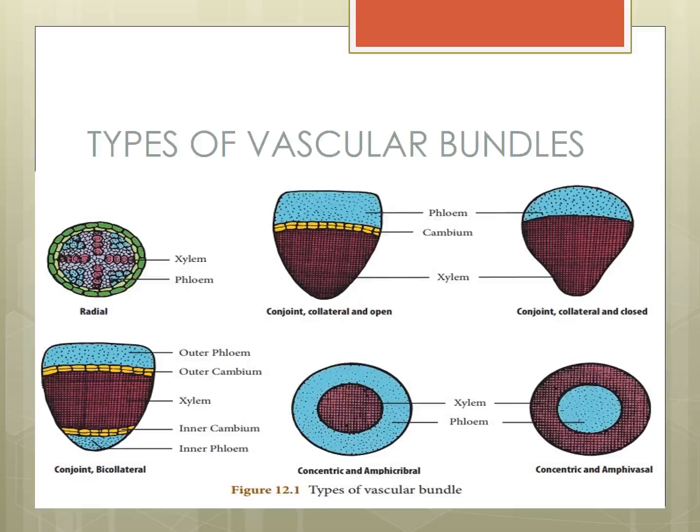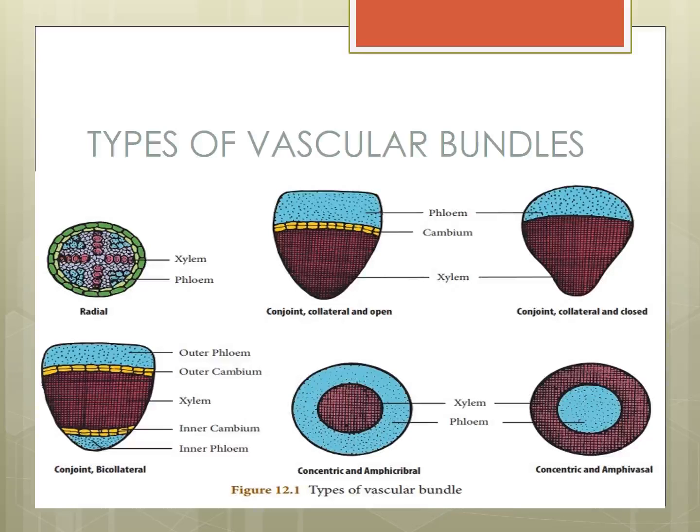Now everybody see the first picture, radial. Radial bundles: xylem and phloem are present in different radii alternating with each other. Example, root.